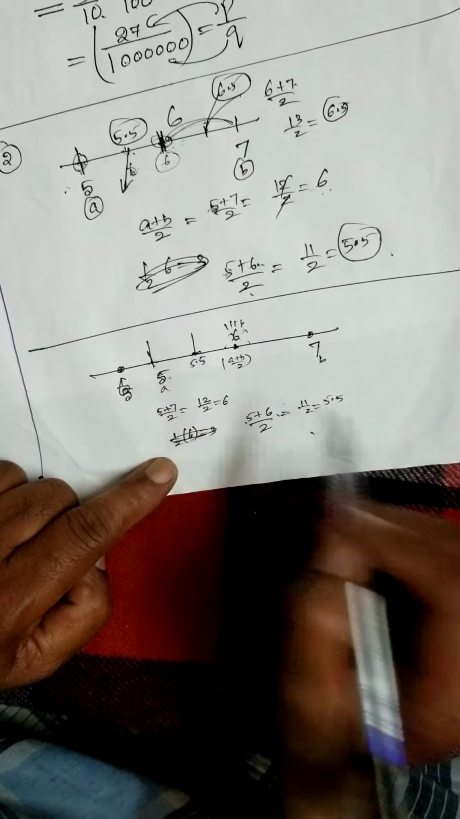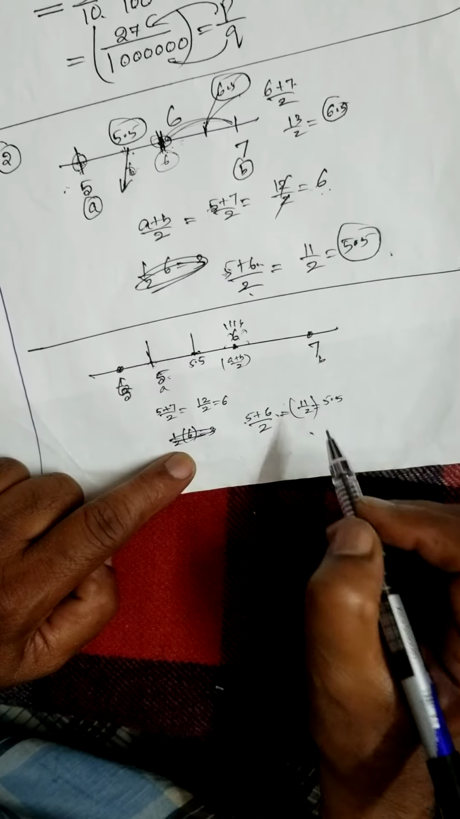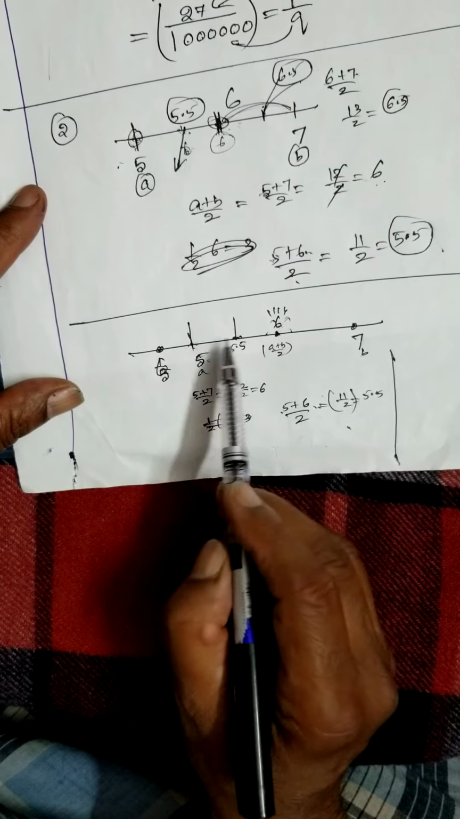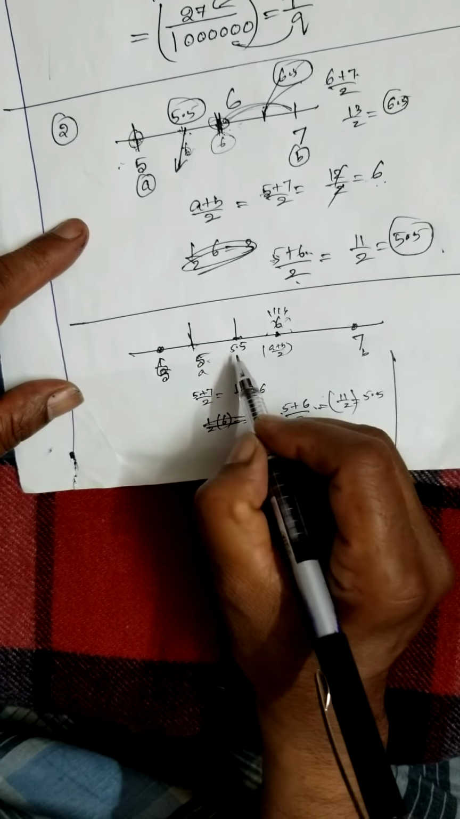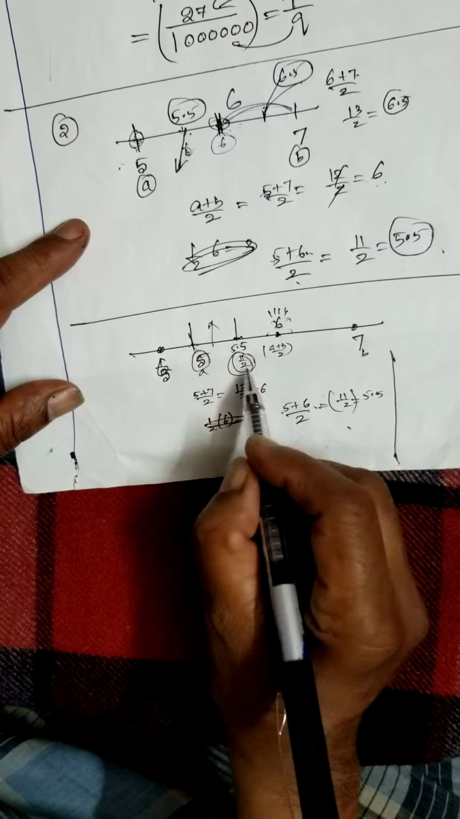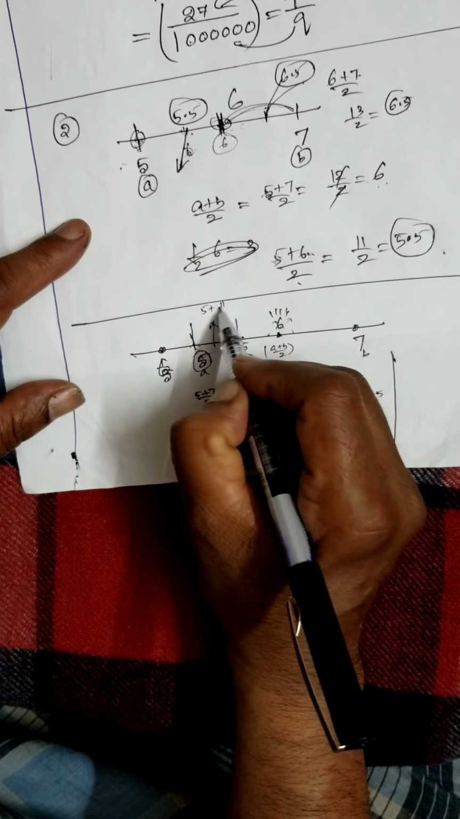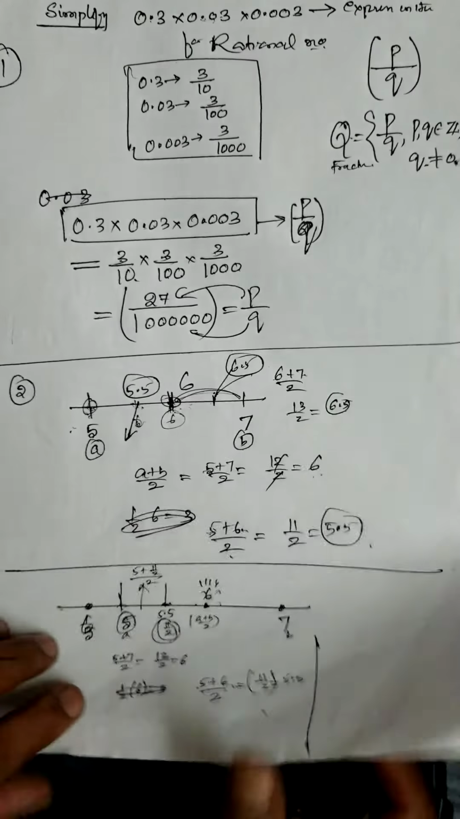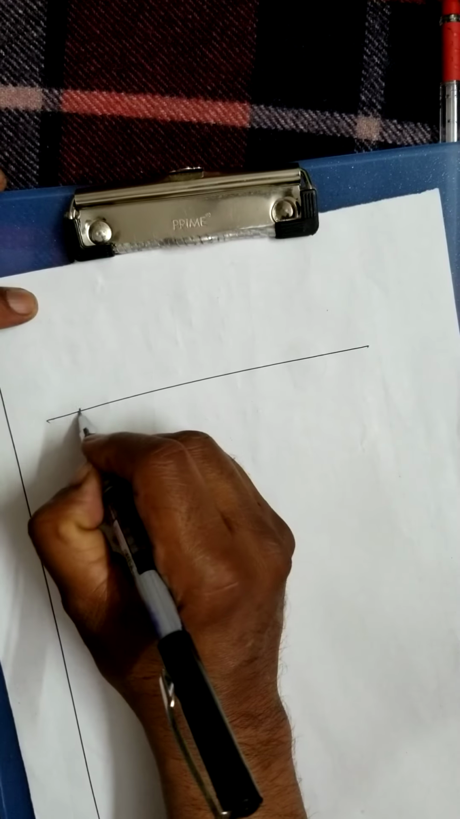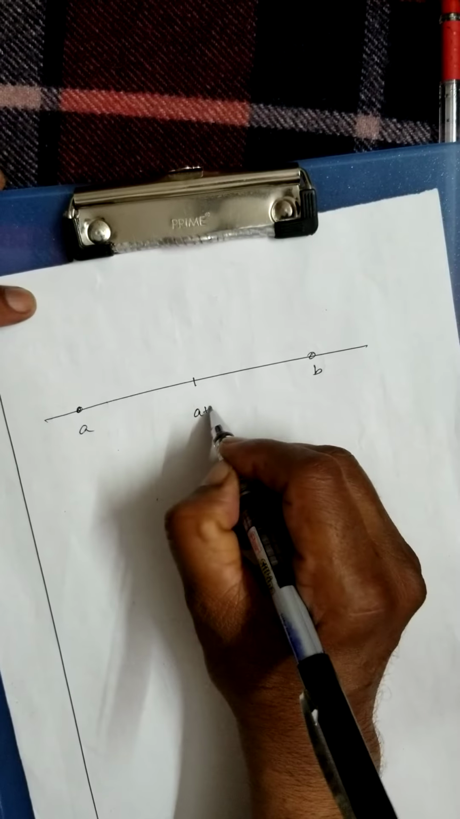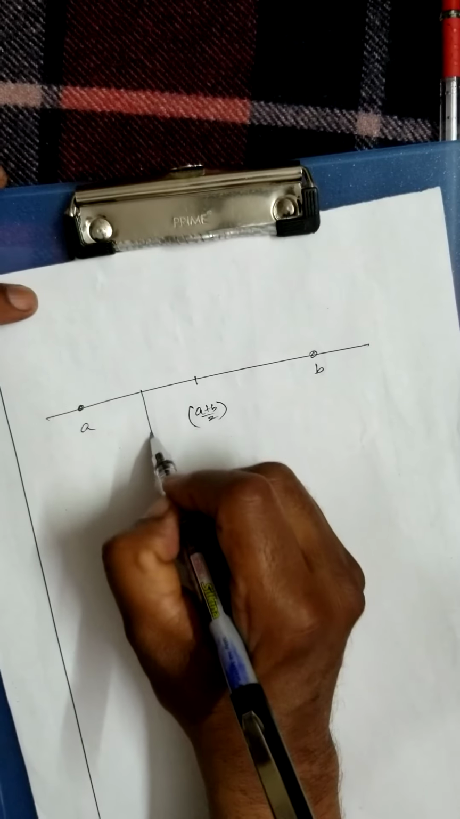What is in between? This is 5, this is 11 by 2, and I want to find the point between these two. In between, I want to find out how: 5 plus 11 by 2, divided by 2. Therefore, if you want to find out any number in between A and B, write one number, A plus B by 2.